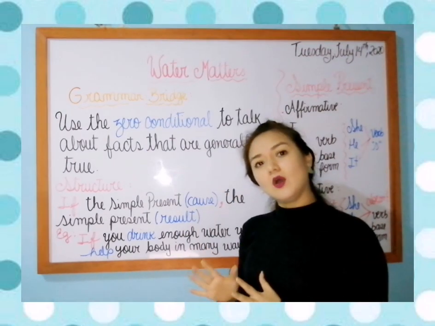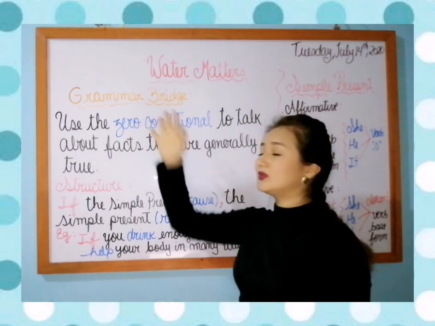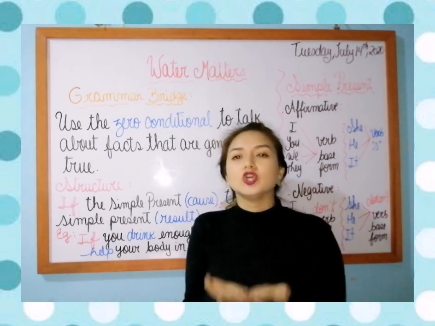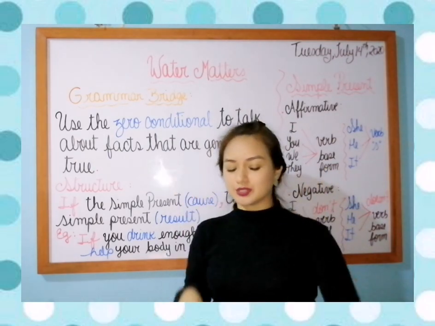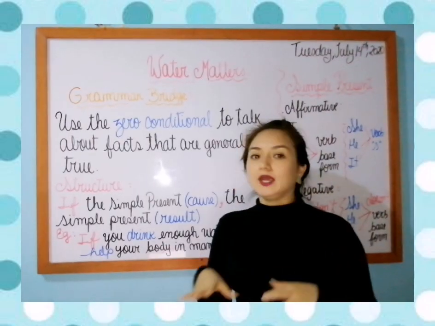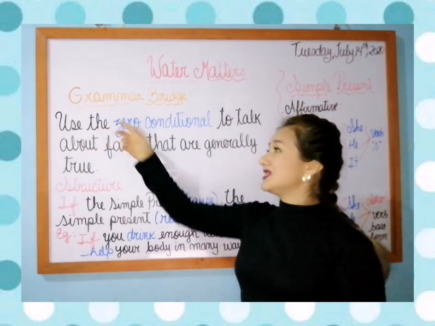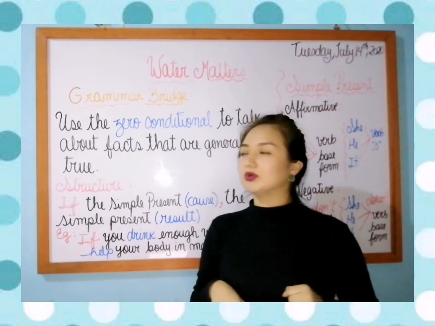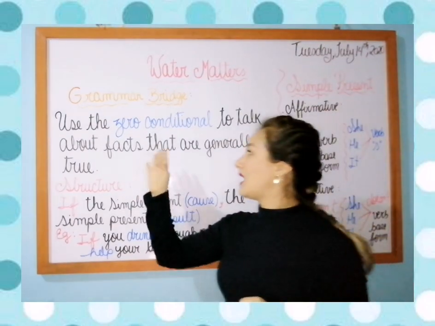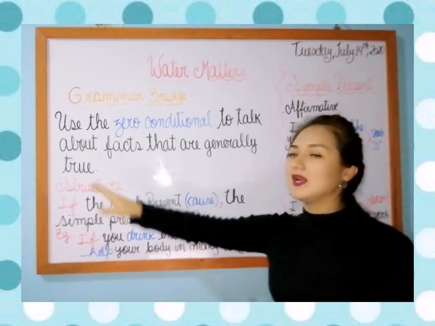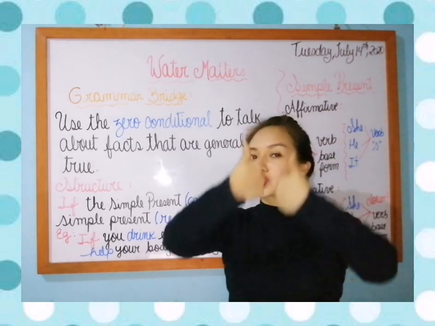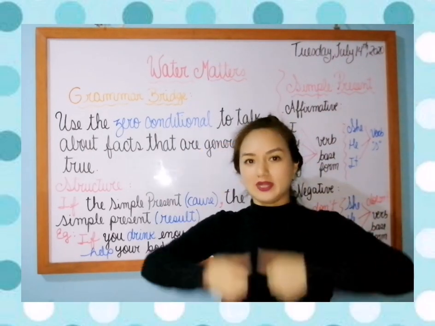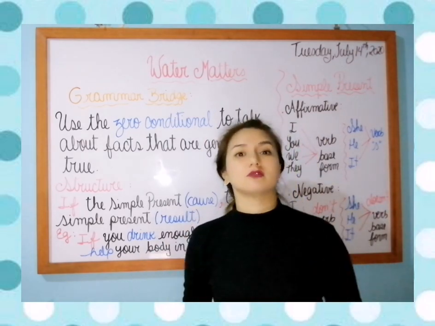So right now I'm gonna explain to you the grammar bridge, so that you do not confuse yourself, okay? It says use the zero conditional to talk about facts that are generally true. They are sure, it's true, it's correct.